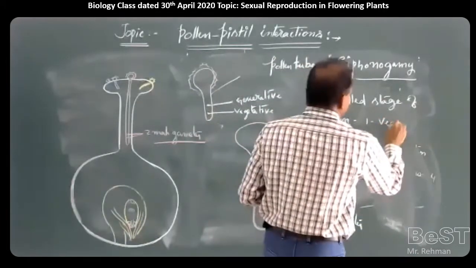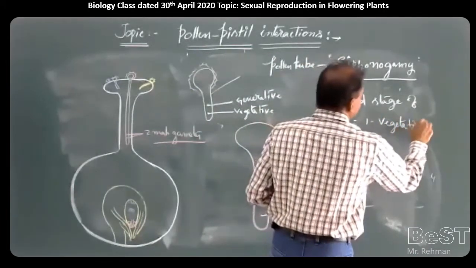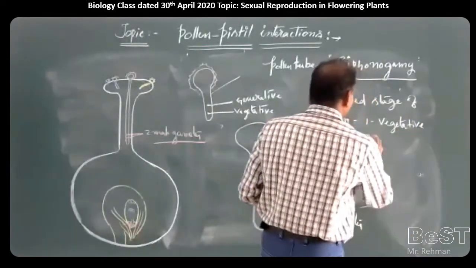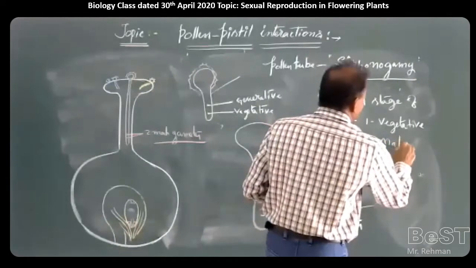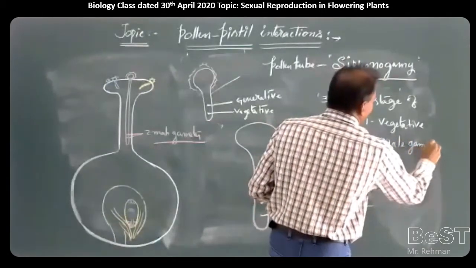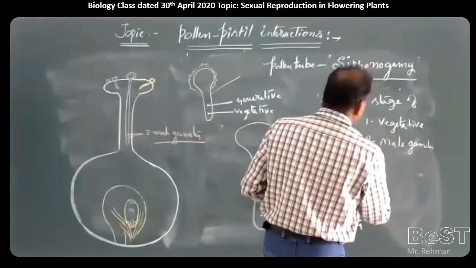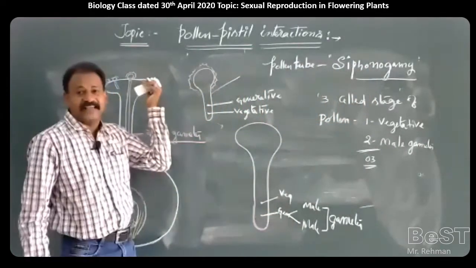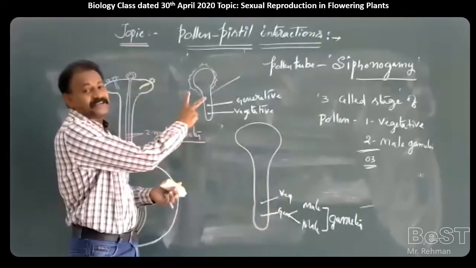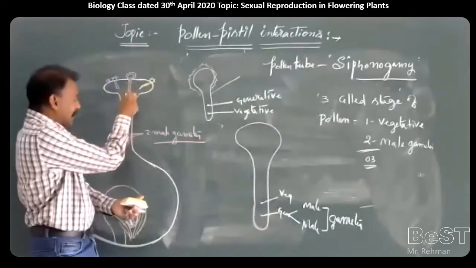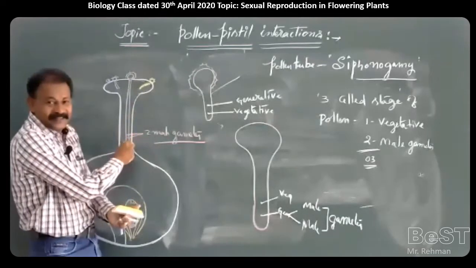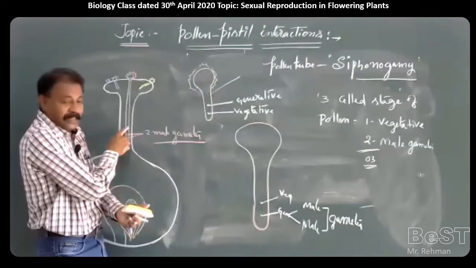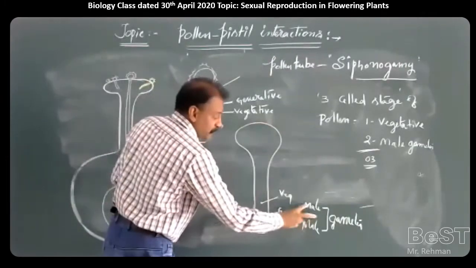One, the vegetative nucleus or vegetative cell. Two, the male gametes. So in total, three. In 60% of angiosperms, the two-celled pollen falls here, and later while growing inside, the generative cell divides by mitosis to form two male gametes.